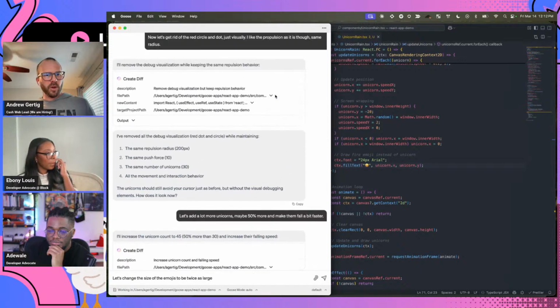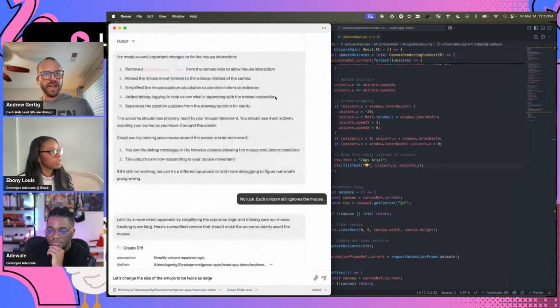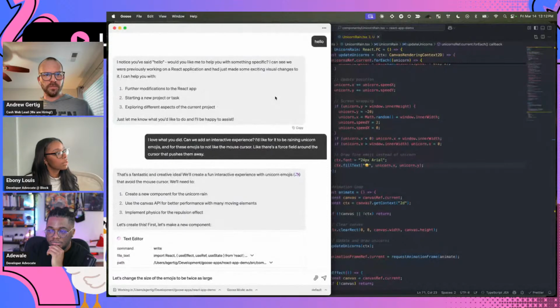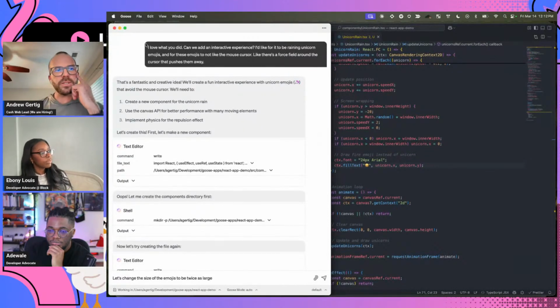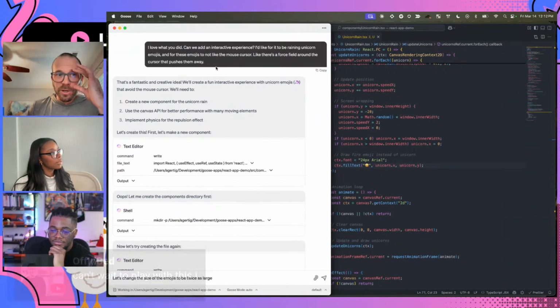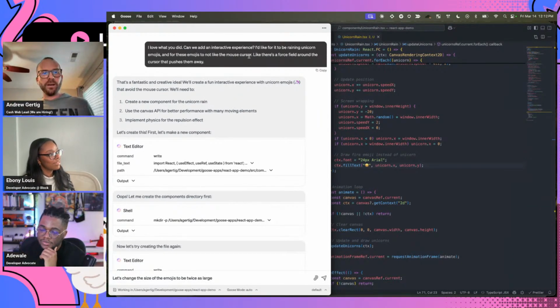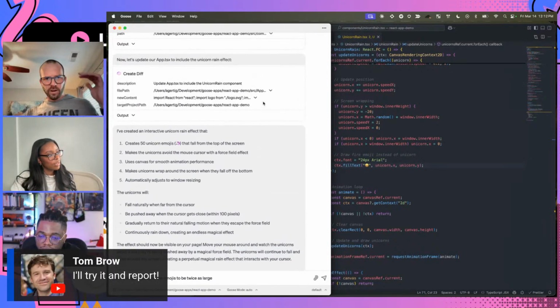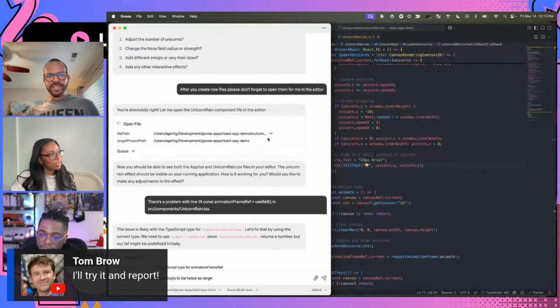So I did want to quickly show something. I kept going after that because I was interested to see what Goose would do. The next thing I said to Goose is, I love what you did. Can we add an interactive experience? And I'd like for it to be rating unicorn emojis to not like the mouse cursor. Let's add a force field around the mouse cursor. So it went off and it did a diff that I then accepted, but it didn't work, right?